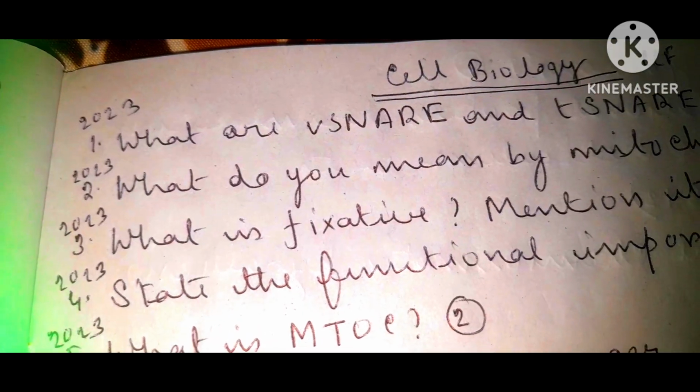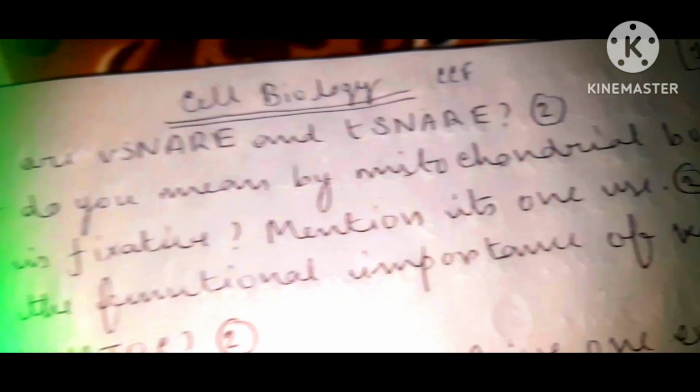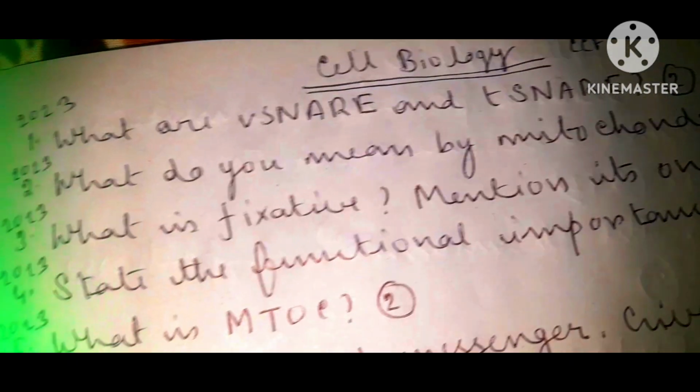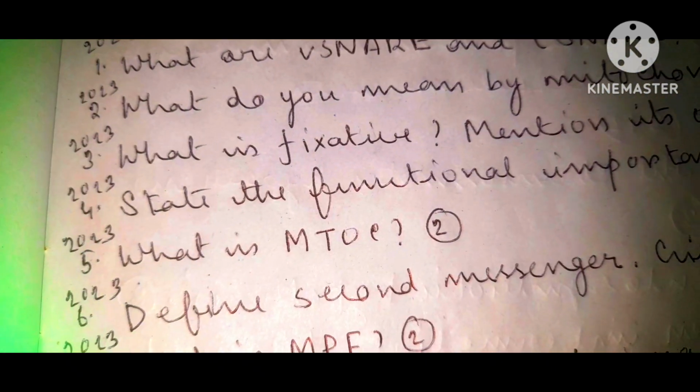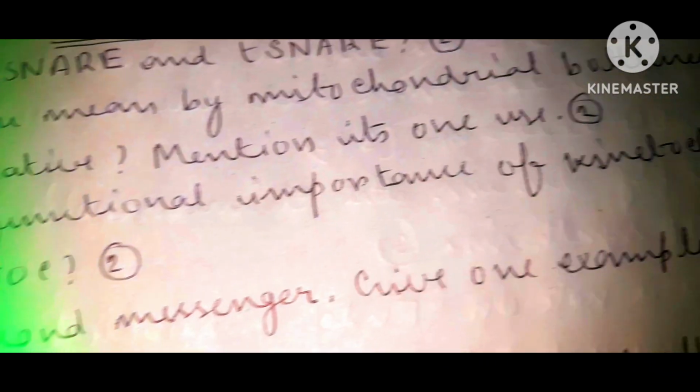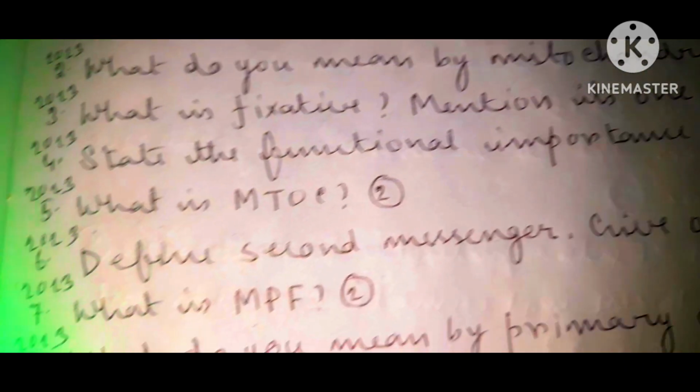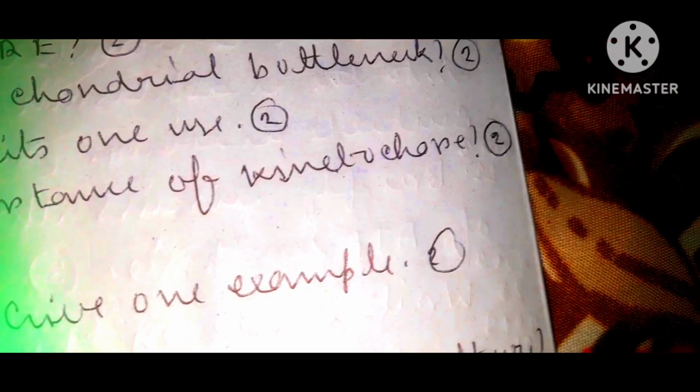These previous year questions are from University of Calcutta year 2023. Now let's concentrate. What are V-SNARE and T-SNARE, carrying 2 marks? What do you mean by mitochondrial bottleneck, carrying 2 marks? What is fixative? Mention its one use, carrying 2 marks. State the functional importance of kinetochore, carrying 2 marks.